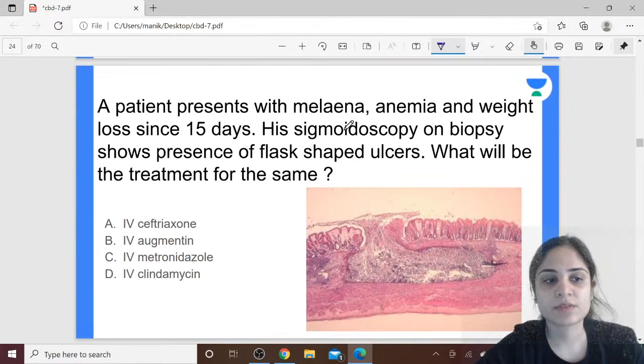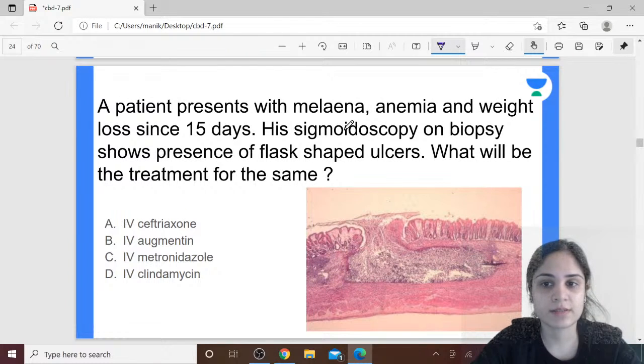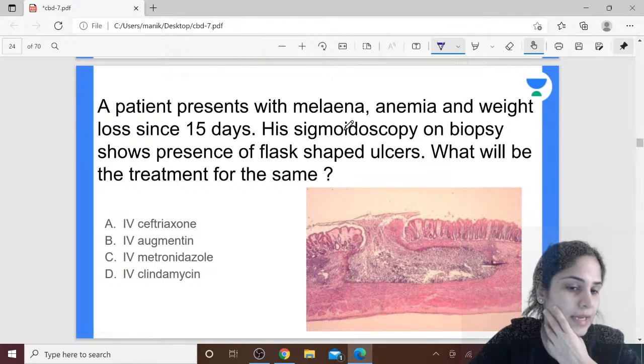A patient presents with melena, anemia and weight loss since 15 days. His sigmoidoscopy and biopsy show the presence of flask-shaped ulcers. What will be the treatment for the same? IV ceftriaxone, IV Augmentin, IV metronidazole or IV clindamycin?